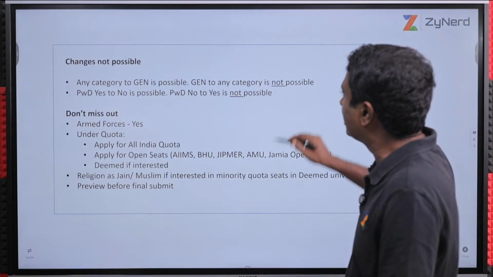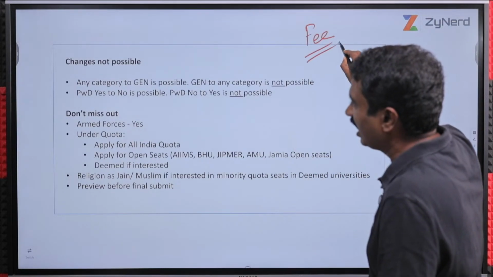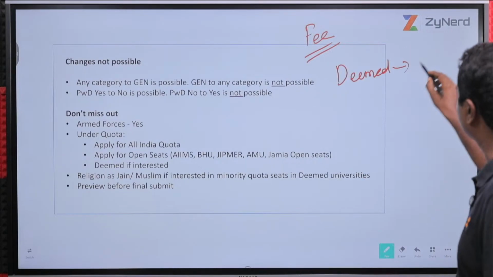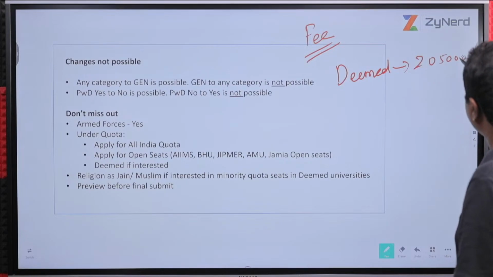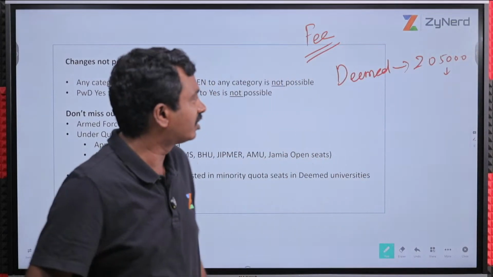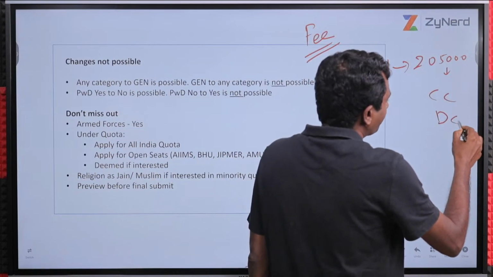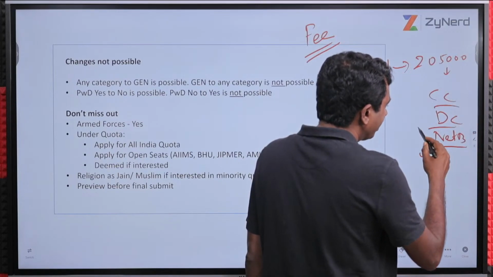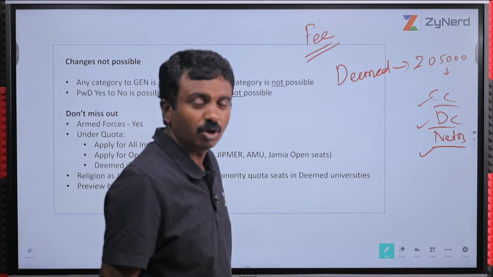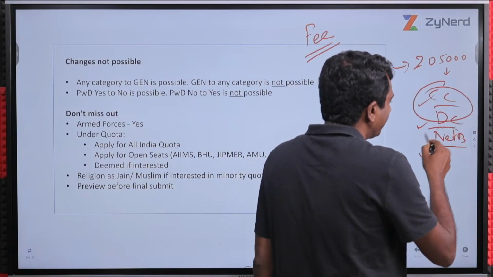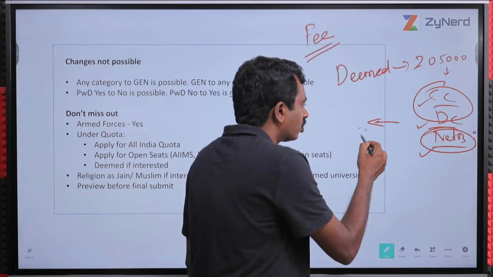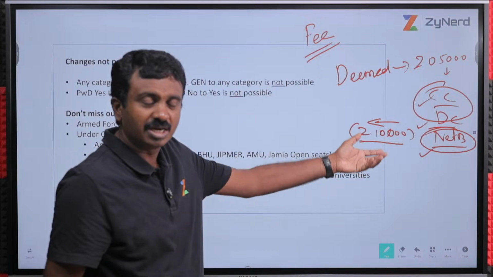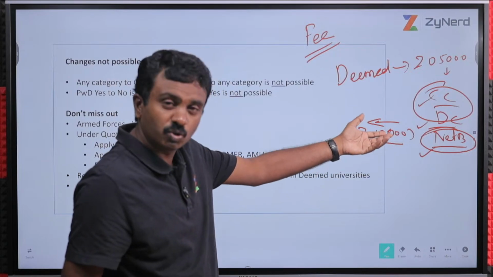Nothing else is required. There is a fee to be paid. Like we already know, deemed university, if you are selecting, you need to be ready with 2,05,000 rupees. If there is a charge slightly higher, this can be from your credit card, debit card, or net banking. So increase your limits to 2,10,000 at least, in case there is an additional charge when you use credit card, etc.